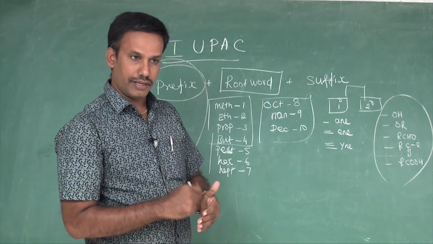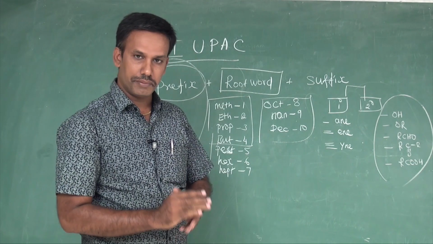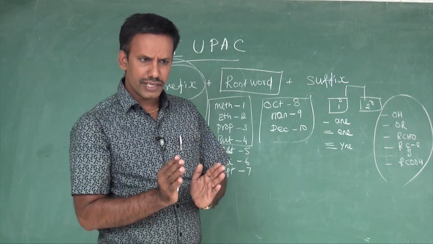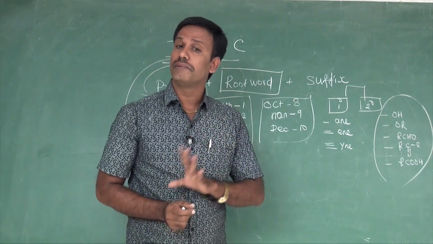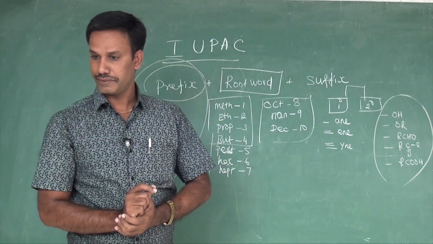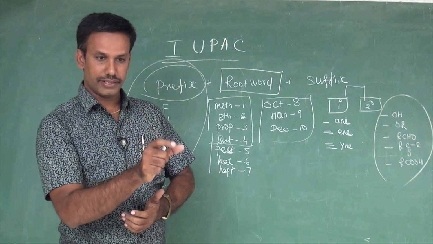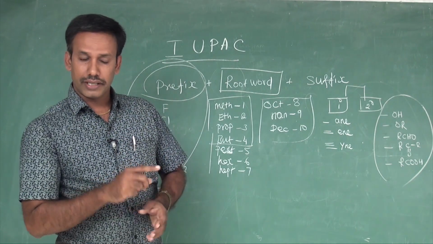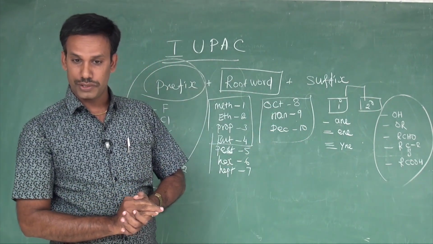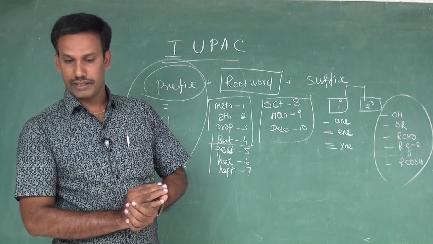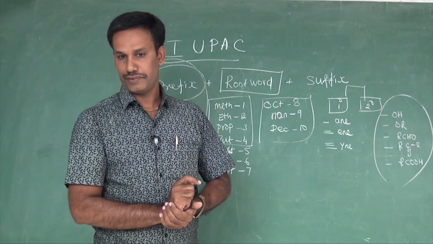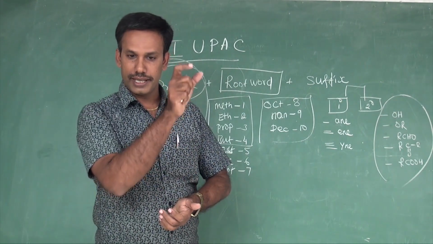The nature of the hydrocarbon, you have already studied in the last class. The hydrocarbon may be classified into three: alkane, alkene, alkyne. What is hydrocarbon first? First of all, hydrocarbon is nothing but a compound which contains hydrogen and carbon. Simple. The hydrocarbon may be classified into two types: saturated and unsaturated. What is called saturated? The carbon-carbon single bonded hydrocarbon, or the hydrocarbon obeying the CnH2n plus 2 rule. That is called saturated. That is alkane.